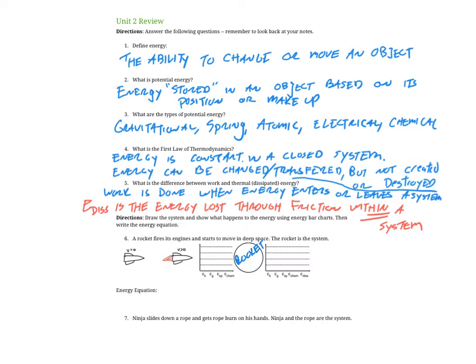So in this case, we're going to start with the fact that the rocket has a bunch of chemical energy, and it has chemical energy because in order to fire its engines, it has to use its fuel. So then we're going to say that the rocket has kinetic energy, but it also has some chemical energy left over, in large part because, as far as we are concerned, the energy of the system, or the rocket, is still moving, rather. So when I go to write my equation here, I'm going to say that I have chemical energy equals kinetic energy plus some leftover chemical energy.